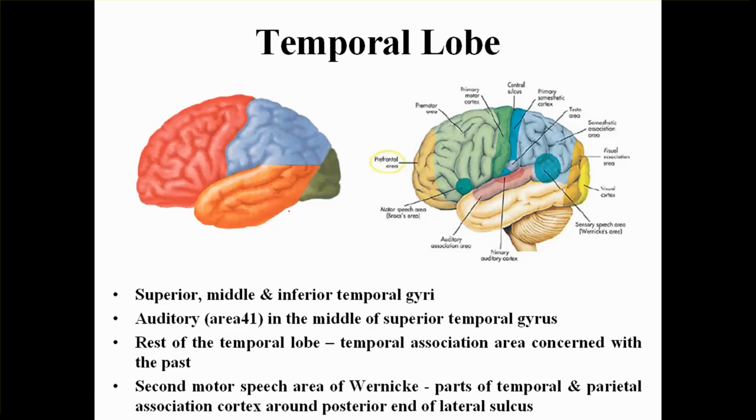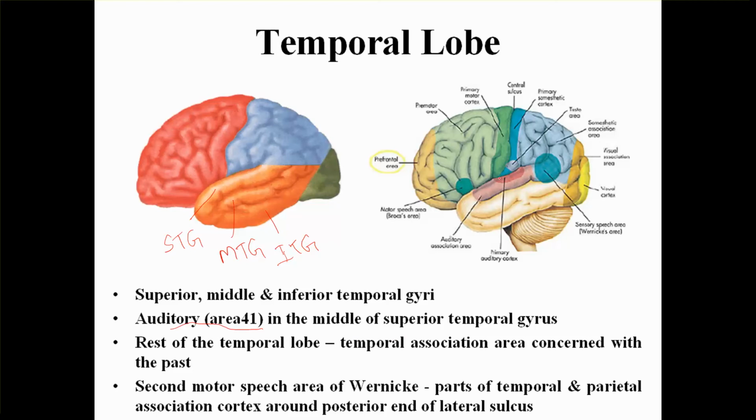The temporal lobe. In the temporal lobe, again we have three temporal gyri. This is the superior temporal gyrus, this will be the middle temporal gyrus, and this will be the inferior temporal gyrus. The auditory area 41 is in the middle of the superior temporal gyrus.